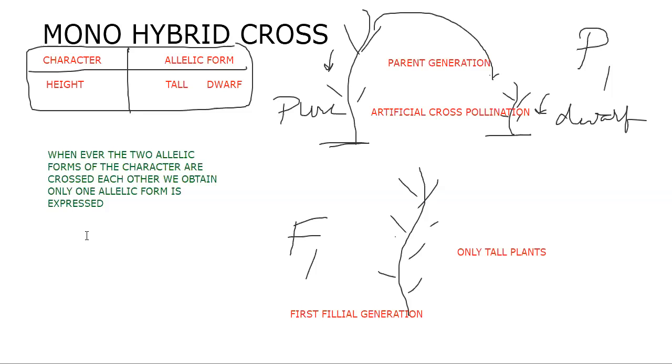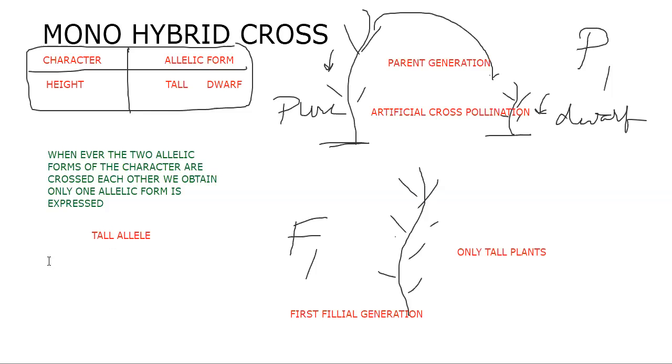Which allelic form is expressed here? The tall form is expressed. So when we cross the two allelic forms of a character, only one allelic form is expressed. Which allelic form is it that is expressed?